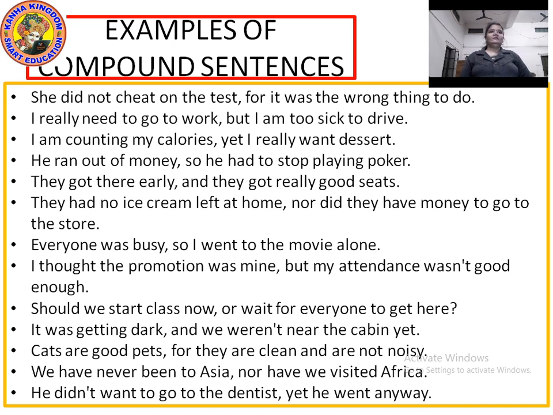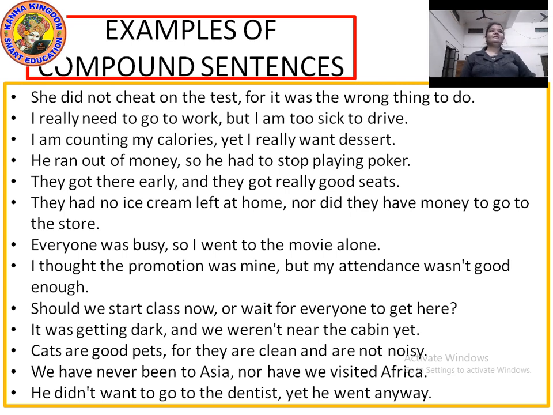They got there early, comma, and they got really good seats. They got there early. Yes, independent clause. They got really good seats. Yes, again an independent clause. Both of them are joined with a comma and a conjunction, and.